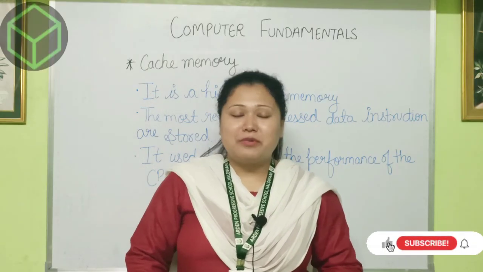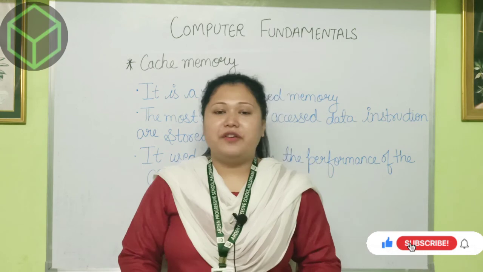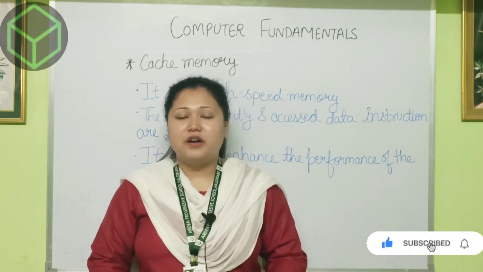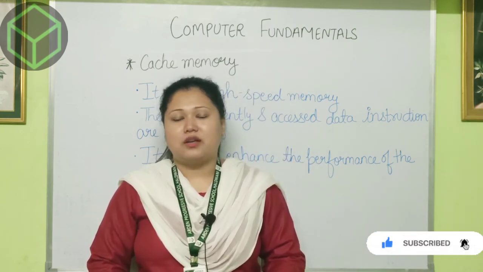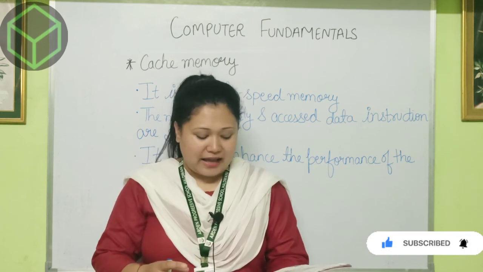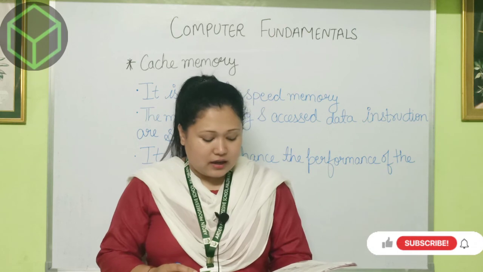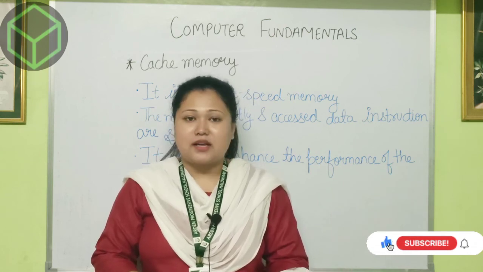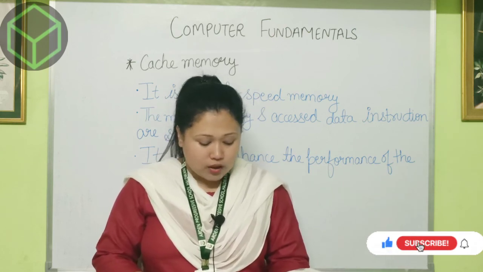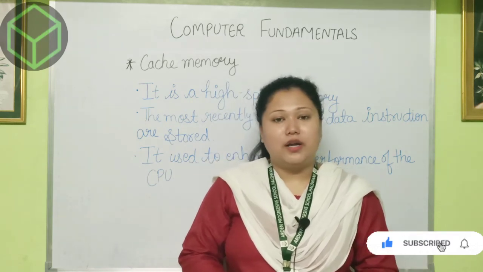Apart from primary memory and secondary memory, we have one more kind of memory, that is cache memory. Cache memory is an electronic memory that a computer microprocessor can access more quickly than regular RAM.